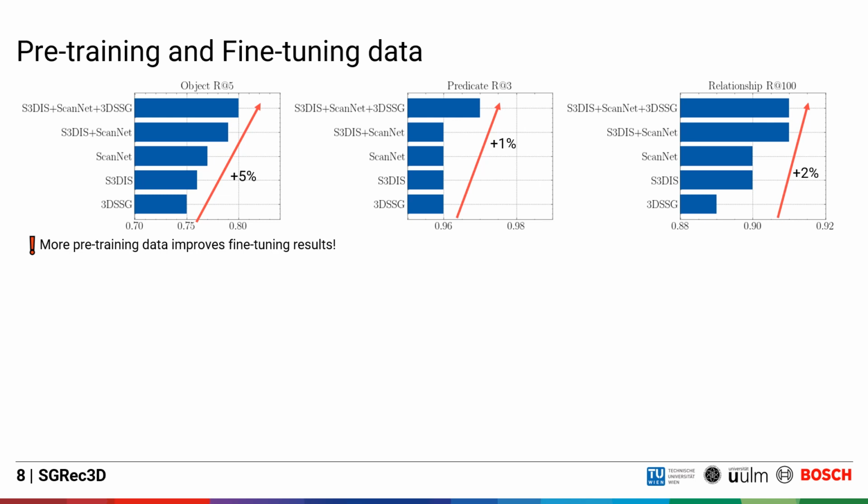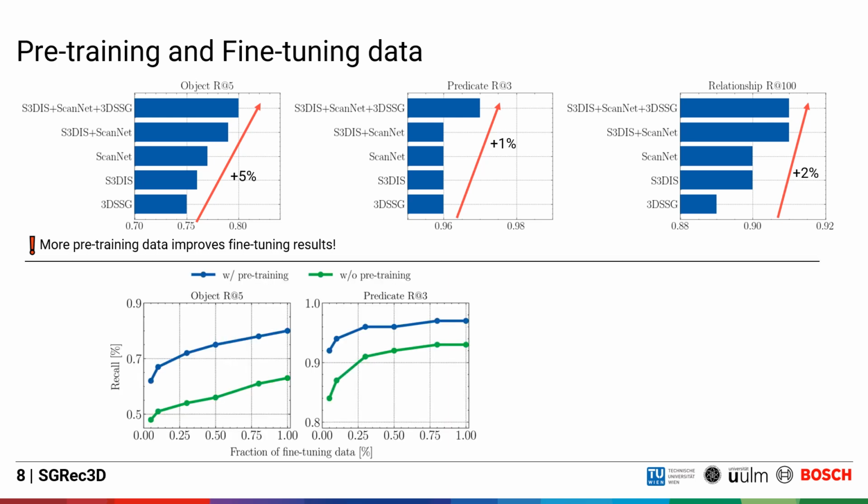Pre-training on more data drastically improves our prediction results for objects, predicates, and relationships by several percent. Also, our pre-trained approach is much more efficient when only a limited number of labeled data is available compared to the non-pre-trained method. We observe that even using only 5 to 10% of labeled data samples during fine-tuning, it is already enough to match or even outperform the non-pre-trained approach trained on all available labeled data.